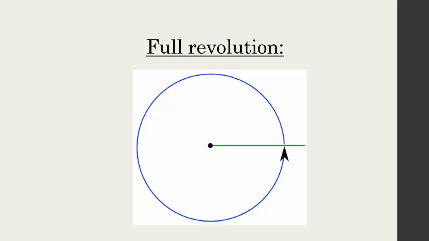Then we have a full revolution. So what would that be? Well, I start here and I go all the way around. Think of your clock hand. This is starting at 3 o'clock and you're going all the way. Well, it would actually go this way, but besides the point, it goes all the way around and goes back to the start. Now, how many degrees are in that? Well, you've probably heard it before. 360. Now, this is your magic number that you have to remember. So there's 360 degrees in a full revolution.